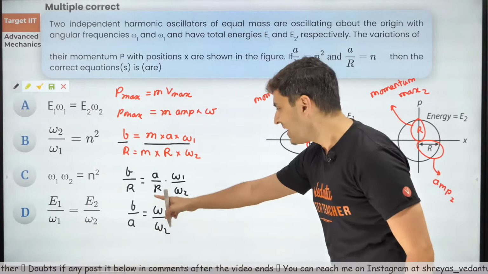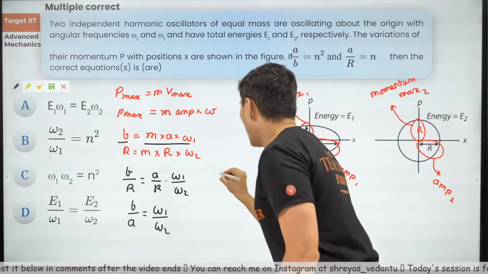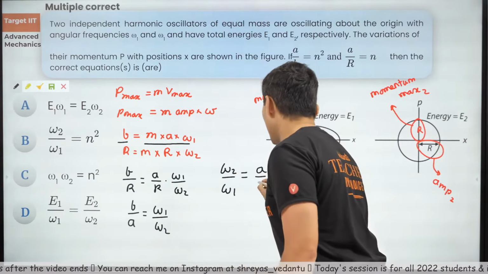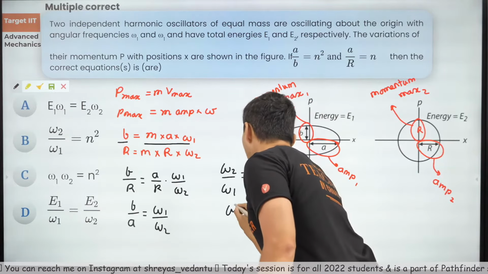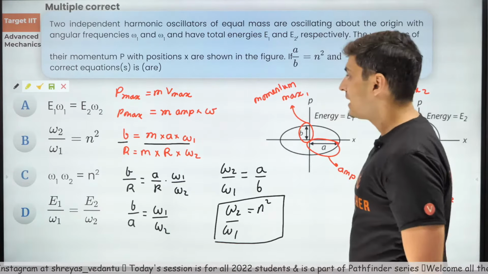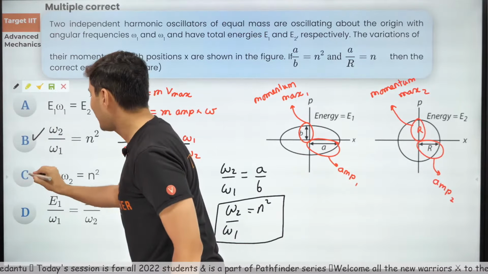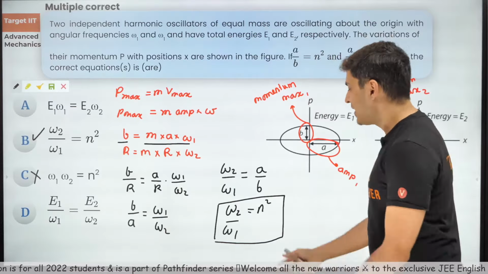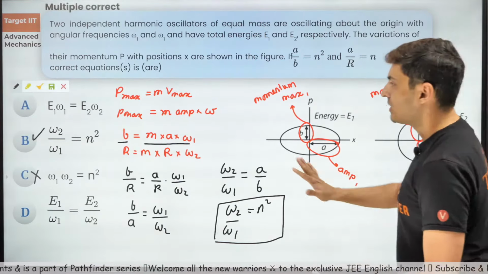Now, once I know what B by A is, from here I will get omega 2 by omega 1, which will be A by B, and A by B is nothing but n square. So omega 2 by omega 1 is n square. Is that an option? Yes, it is there. So B is obviously correct, C is obviously wrong. Omega 2 by omega 1, yes, will be nothing but n square. So we got that. Alright. So this option is correct.